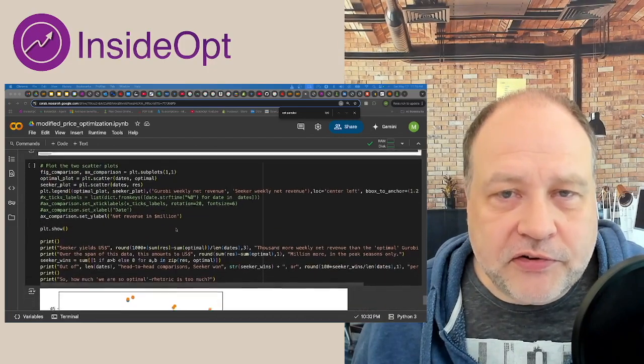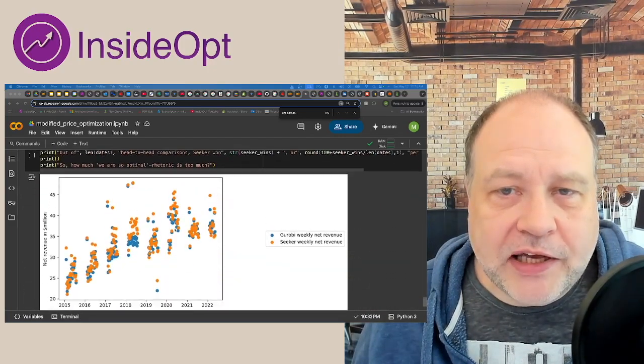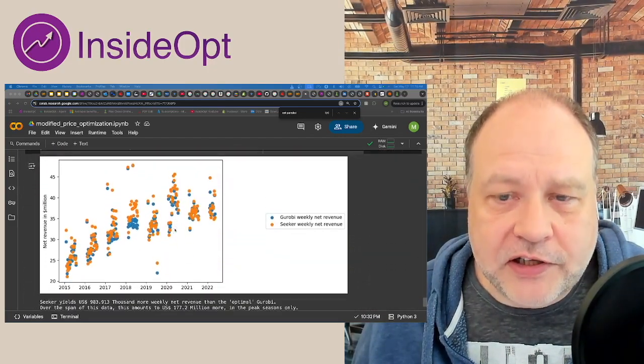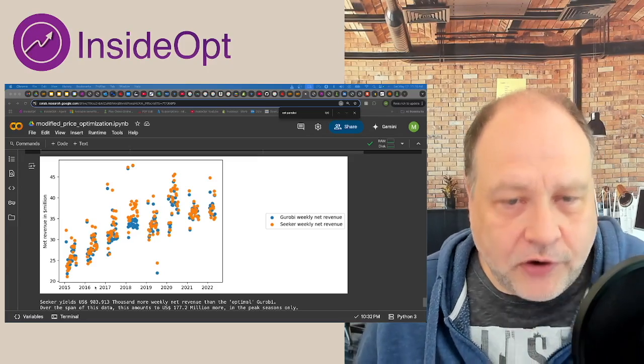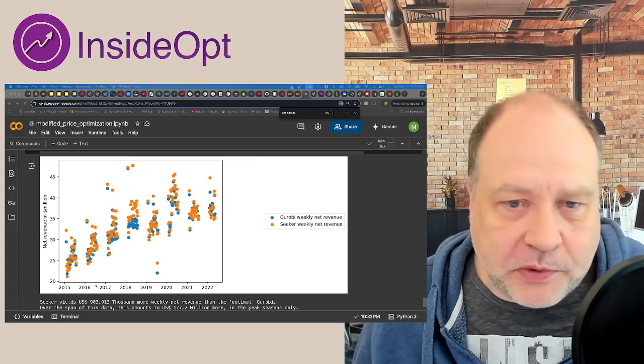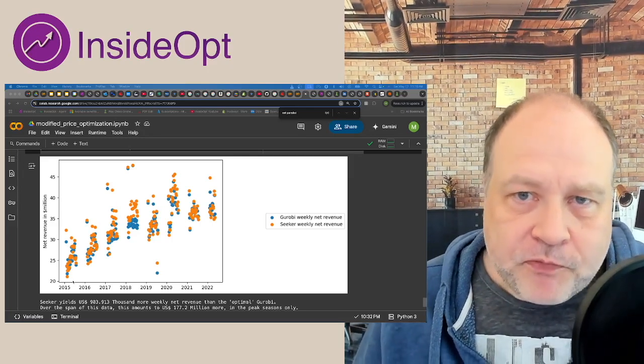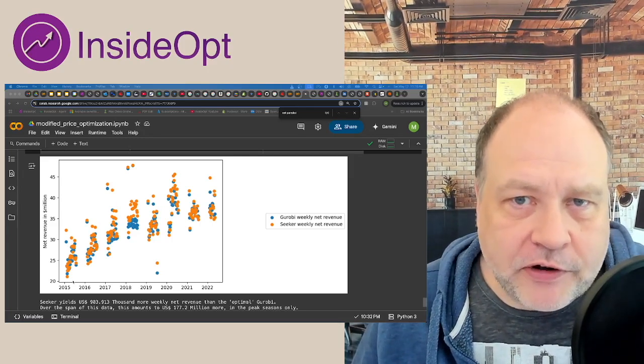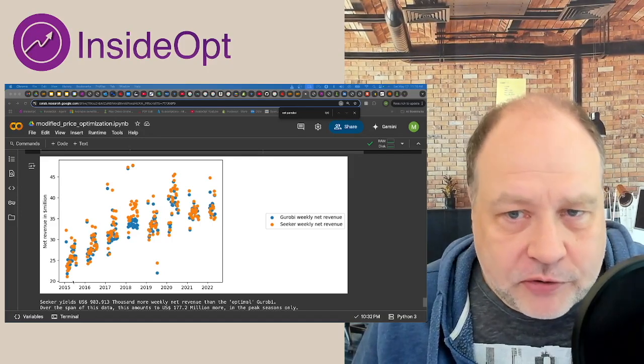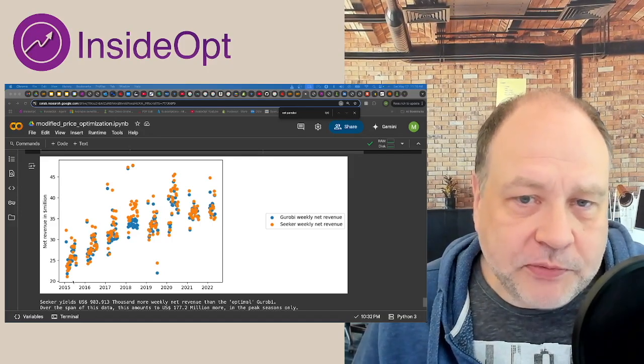Now, if we run this, we get this result over here. What you see here is all 196 different experiments where we go head-to-head between Gurobi and Seeker. The Seeker dots are orange, the Gurobi dots are blue. You see this for each week in the peak season.